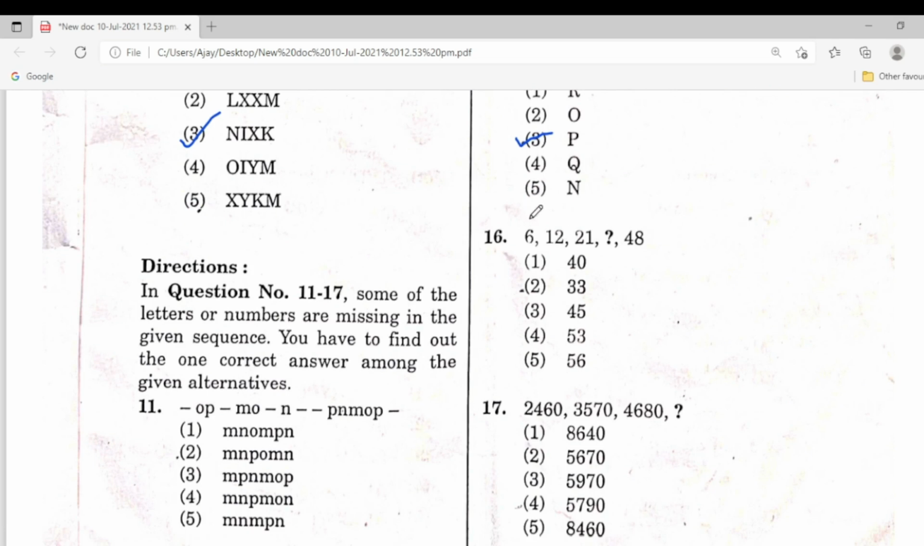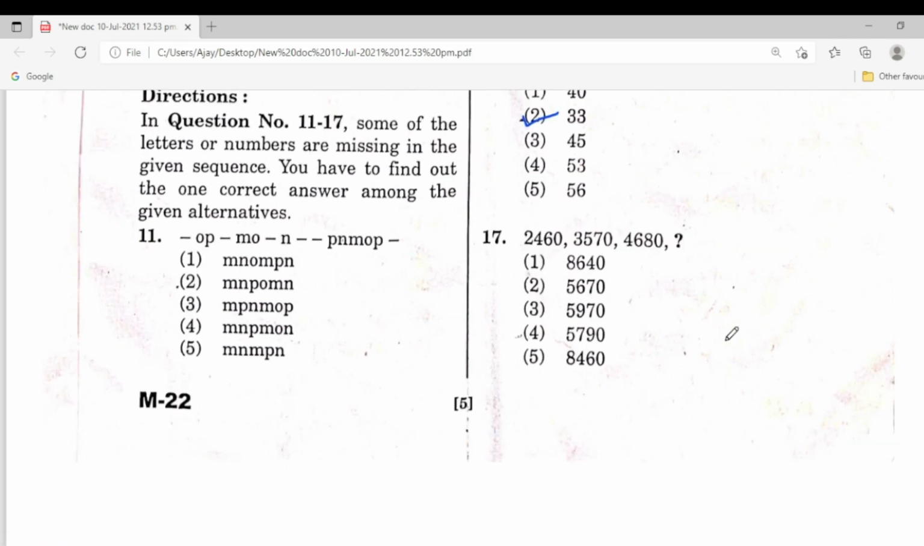Next, 16th one, 6, 12, 21, 48. This is the series. Here is the answer, 33. Next one, 17th, 2000, 460, 3570, 4680. So find the difference. All of you do the difference, then add the difference. Here the 17th one is 8460.